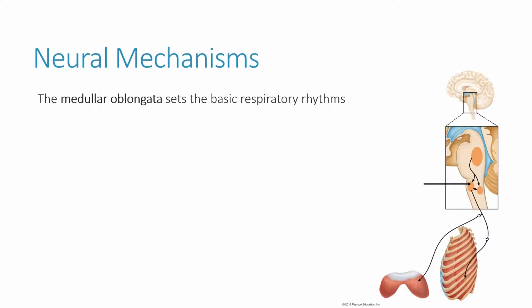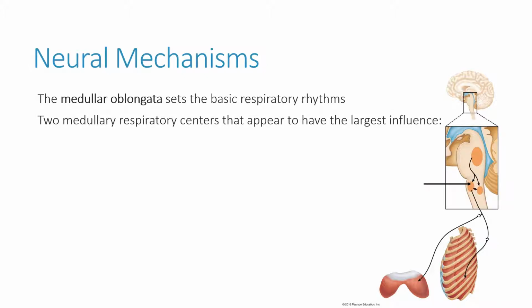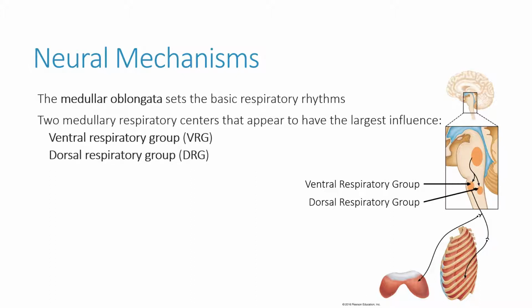The medulla oblongata sets the basic respiratory rhythms. It does this because there are two medullary respiratory centers that appear to have large influences on this regular pattern of breathing. The first is referred to as the ventral respiratory group and abbreviated as the VRG. The second is called the dorsal respiratory group and abbreviated as the DRG.